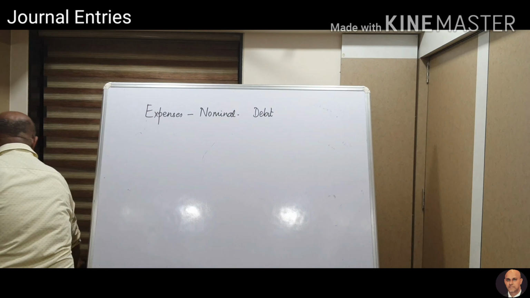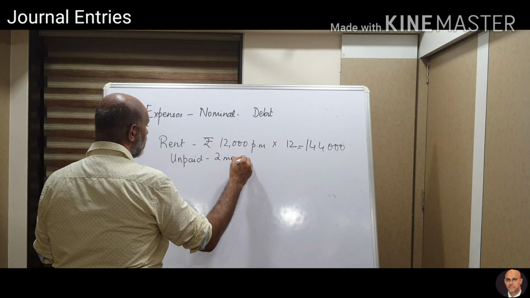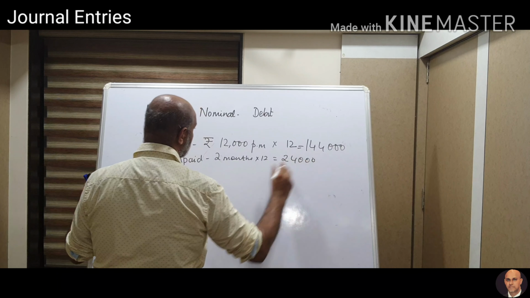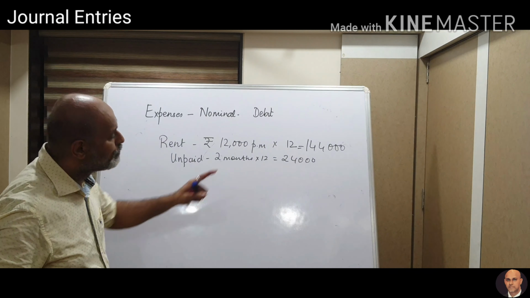So for the full year, the rent which I have to pay is multiplied by 12, that is 1,44,000 rupees. Okay, so what happens in this case? For 2 months I have not paid, which means I have not paid 24,000 rupees. So from 1,44,000 I have not paid 24,000 rupees, which means 1,20,000 I have paid.